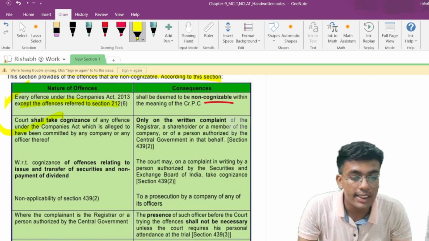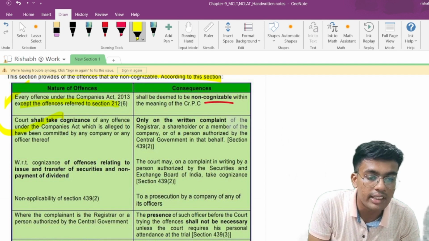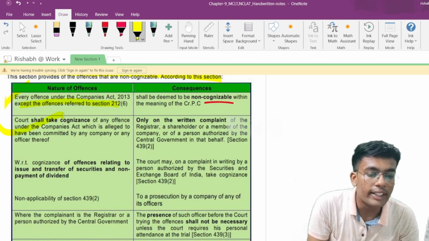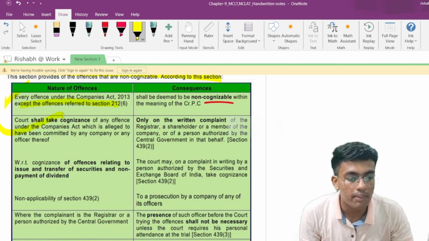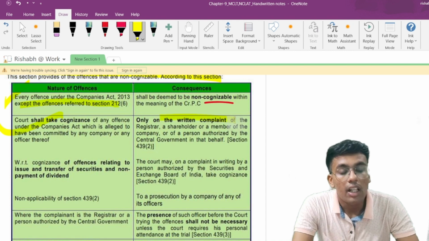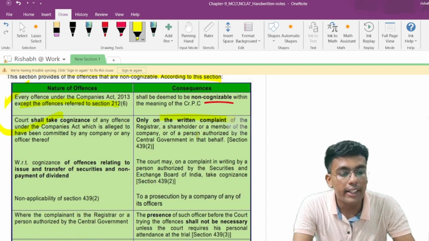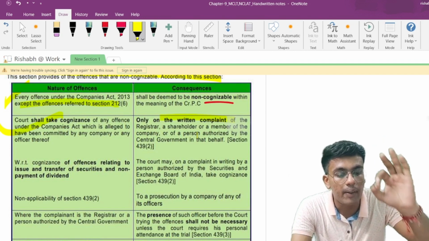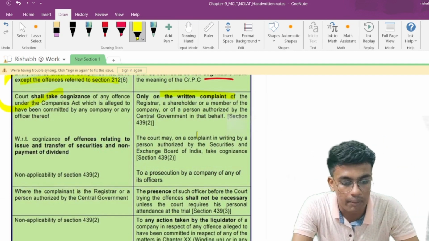Court shall take cognizance of any offence under the Companies Act which is alleged to have been committed by any company or any officer thereof only on the written complaint of the registrar or the shareholder or the member of the company or a person authorized by the central government in that behalf. Matlab, cognizance can be taken if a complaint has been filed in writing by the ROC, registrar, or the member of the company, or any person who is authorized by the central government.